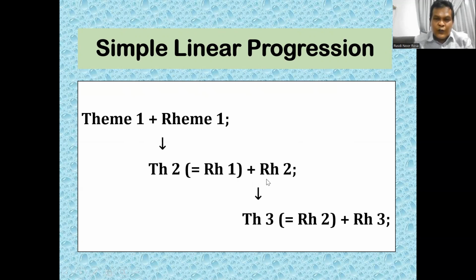Okay, and also the rheme in the second clause becomes the theme of the third clause. So this is the nature or the main concept of simple linear progression. So the theme is derived from the element of the previous rheme. That is the key point of simple linear progression.